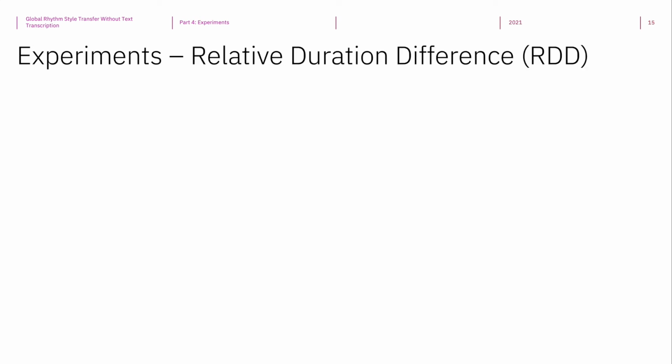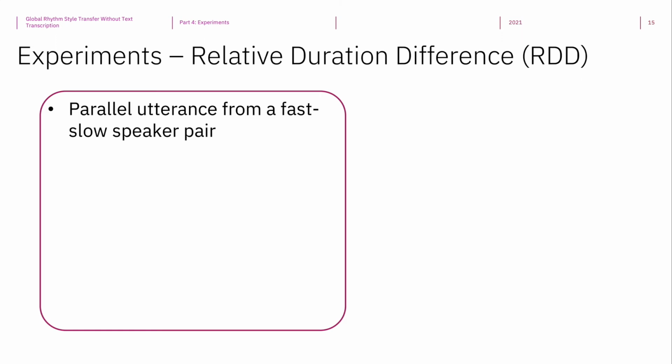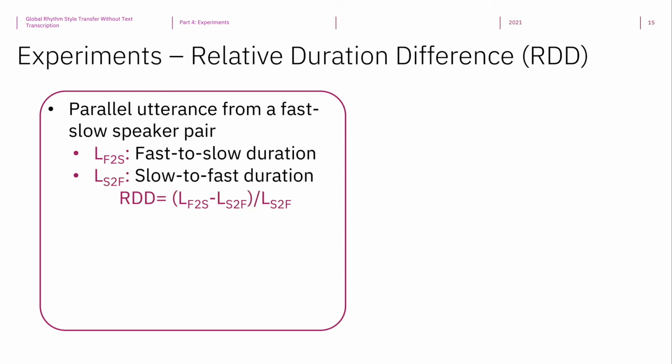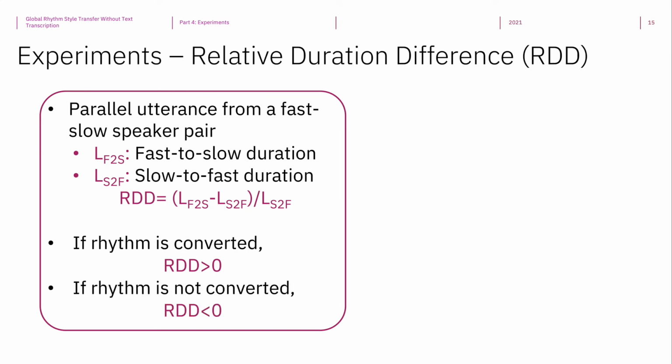To objectively measure rhythm conversion, we pick some utterances in the test set that are uttered by both the fast and the slow speakers. For each fast-slow pair, we measure the duration of fast to slow conversion and slow to fast conversion, and compute their relative duration difference, or RDD. The intuition is that if the rhythm is converted, then fast to slow conversion should be longer in duration than the slow to fast conversion, so the RDD should be positive. If rhythm is not converted, RDD should stay negative.